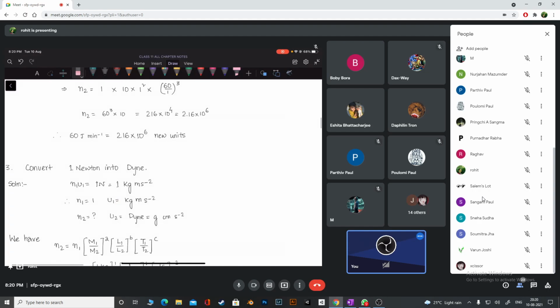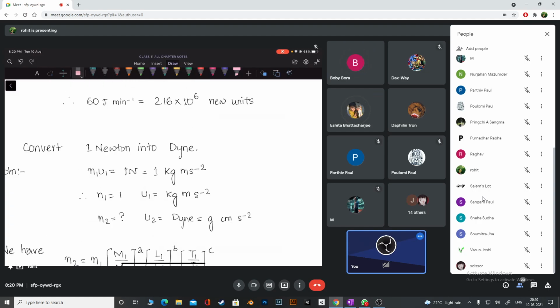See, guys, suppose they ask you to convert newtons into dynes. Those who are new, those who do not know what this is, let me help you out. What is 1 Newton, guys? 1 Newton is like writing 1 kg meter per second square.